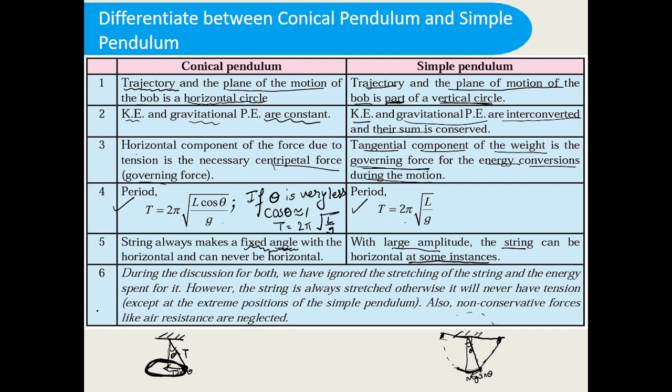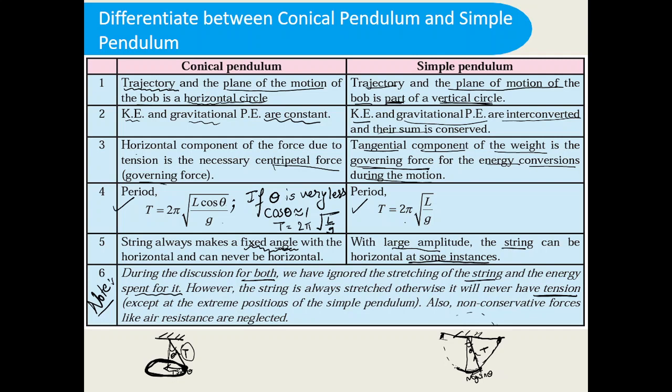So what is the note point here? The note point here is that during the discussion of both the conical pendulum and the simple pendulum, we have ignored the stretching of the string. So the stretching of the string and the energy spent on it is ignored. However, the string is always stretched, otherwise it will never have tension. It is practically seen, and theoretically also it is assumed that the string will always be stretched. Otherwise it won't have tension, and all these things are related to tension. See, here it is mg; mg is actually related to the tension.